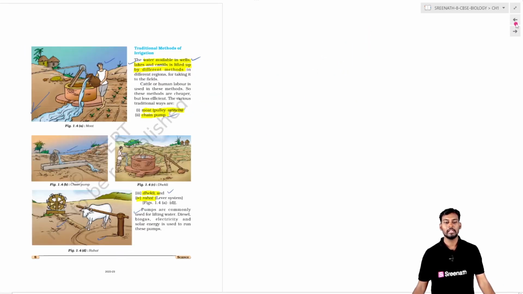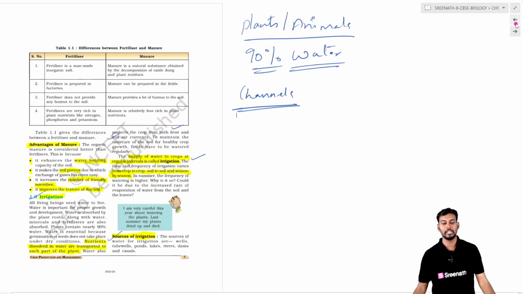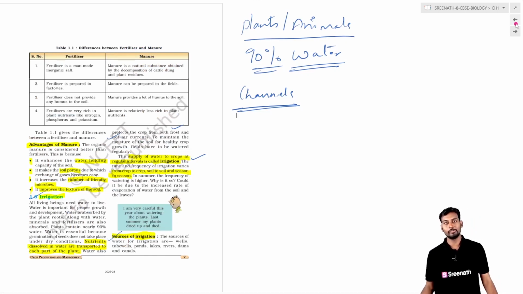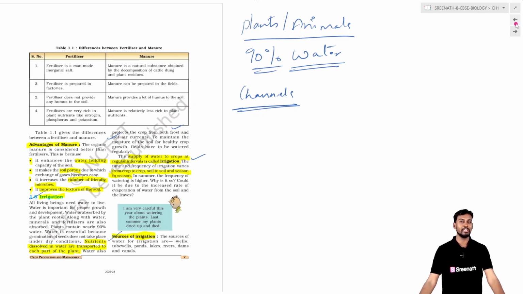So basically, irrigation is the process where water is provided at a regular interval to the crops. The crops are provided with water at regular times, and this is done on a regular interval or in a regular manner.